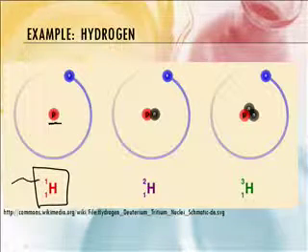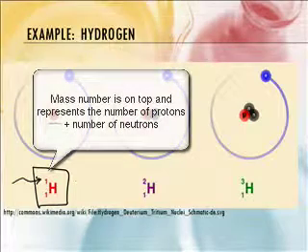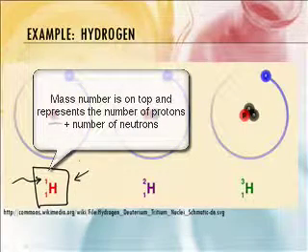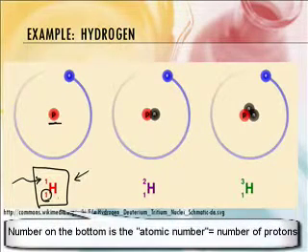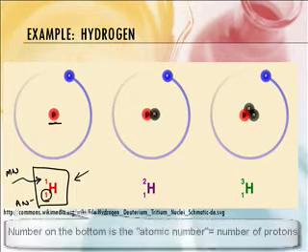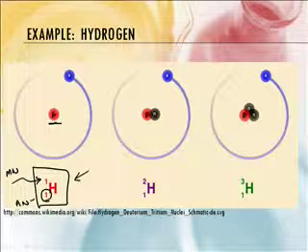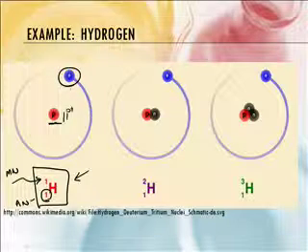The mass number is always written on top here. So the mass number of this isotope of hydrogen is 1. And what's that number on the bottom there? This is the atomic number. Okay, and that's the number of protons. So this is the mass number, and this is the atomic number. The atomic number is the number of protons. And so there is just 1 proton and then 1 electron in this atom of hydrogen.